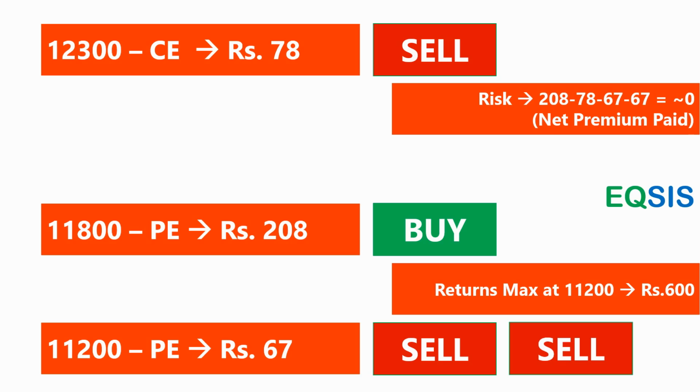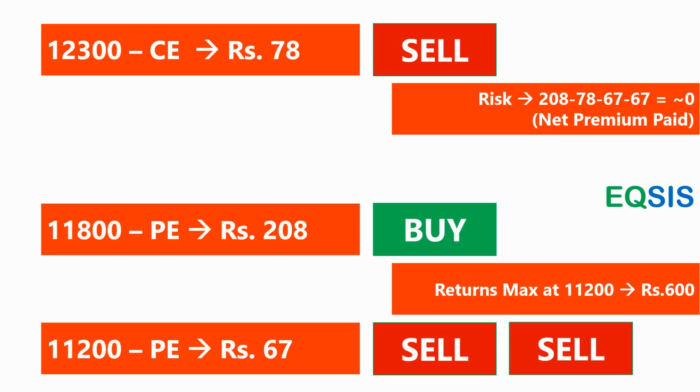Okay, now Murugan, what happens if the price goes below? Because you sold two. Look, anything below 11,200, for every 1 rupee downside, I'm not going to lose two, because one will be financed by this put option. So at the 11,000 level, I don't lose 200 plus 200, because it will be financed by this particular put option. So basically till 10,600, I'm not going to lose much. So my break even point happens to be 10,600.